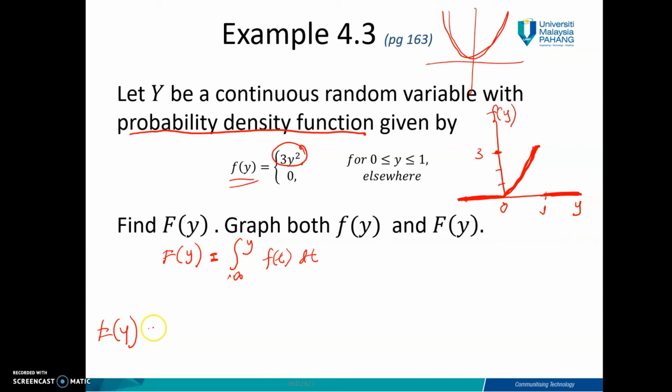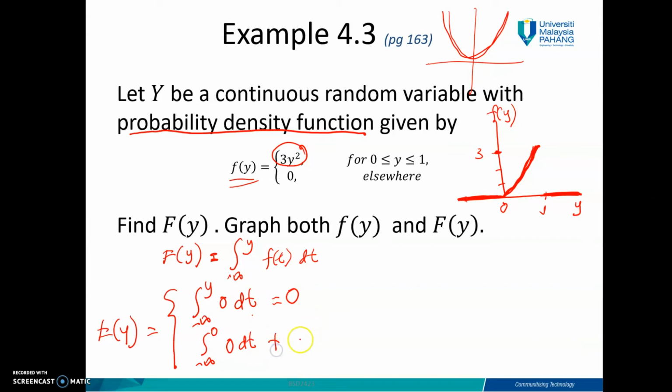So for integration, you need to do that as well, because integration is an area under the curve, isn't it? So that's why you will first have less than 0. When y is less than 0, you will have negative infinity to y, and then here will be 0 dt. So this one you will get 0. And then from negative infinity to 0, here will be 0 dt, because you don't have the equation here. You only have from 0 to 1.